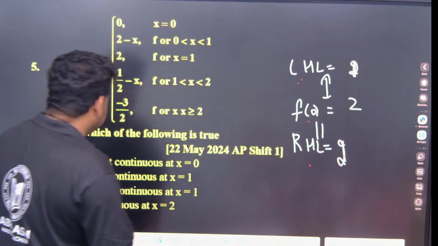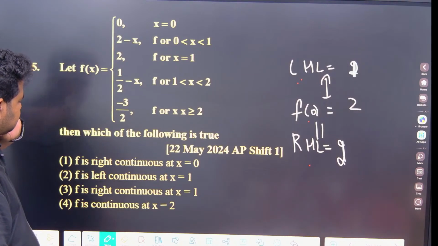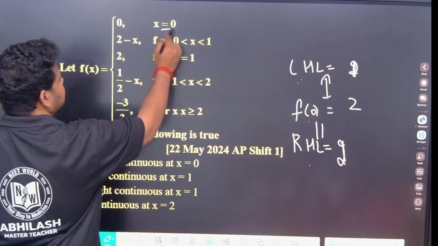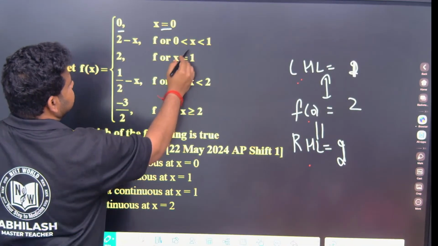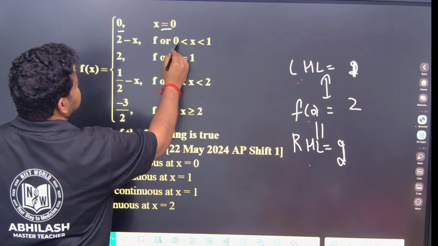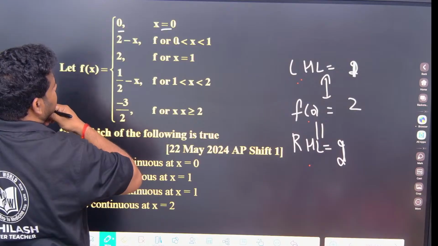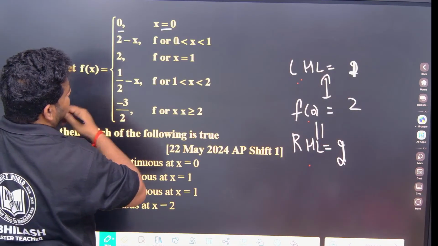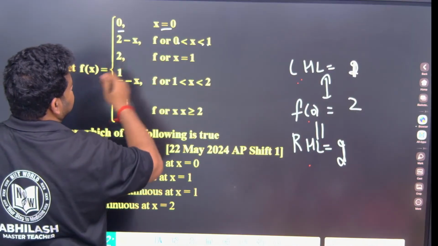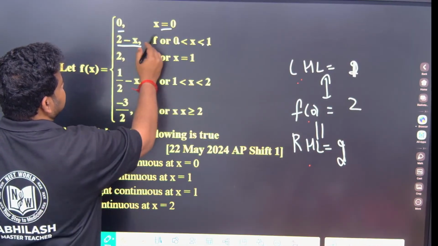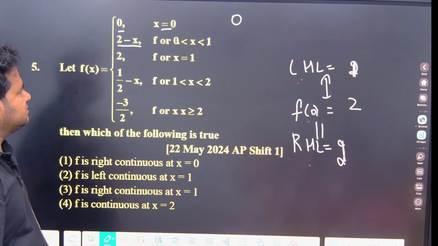Clear? Now let us come to this question. Let f of x be given. Which of the following is true? Now at x is equal to 0, this is 0, fine. Now x is greater than 0 but less than 1. Now for x less than 1, which function should I take? See, at x is equal to 0, we are getting the functional value as 0.